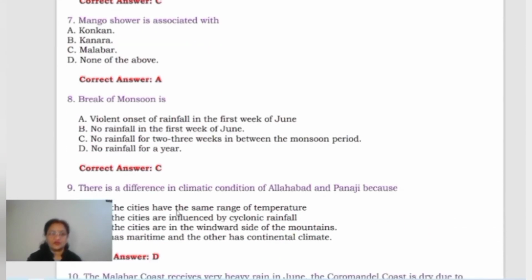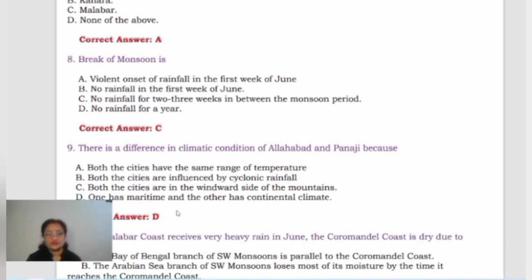Now come to break of monsoon. What is break of monsoon? You can see here all four options. Number one is violent onset of rainfall in the first week of June. Second, no rainfall in the first week of June. Third, no rainfall for 2 to 3 weeks in between the monsoon period. And the last one is no rainfall for a year. Now what does this break of monsoon mean?